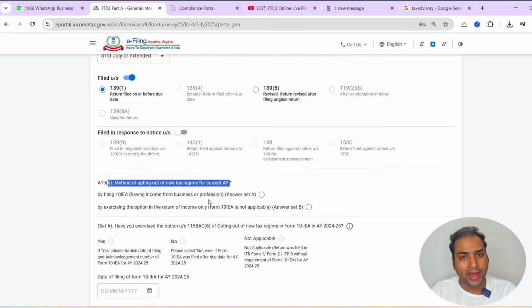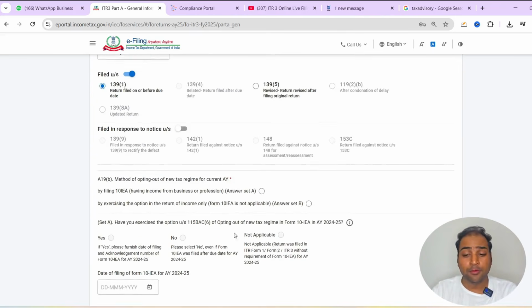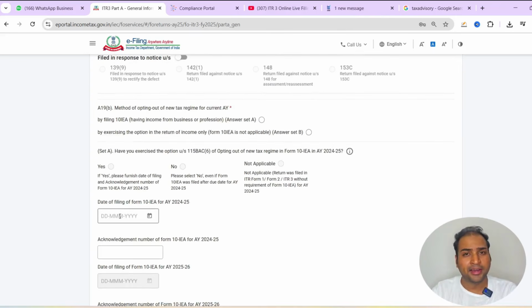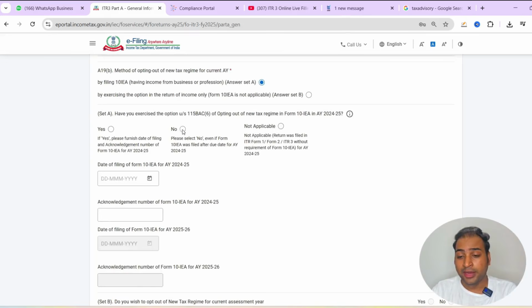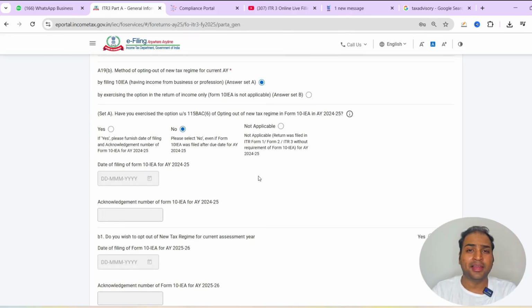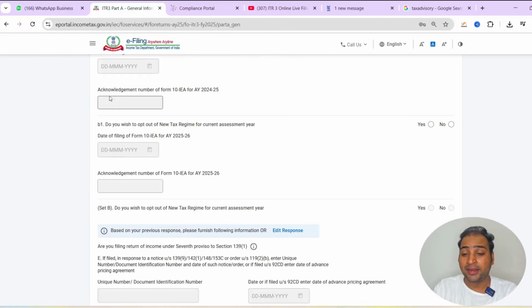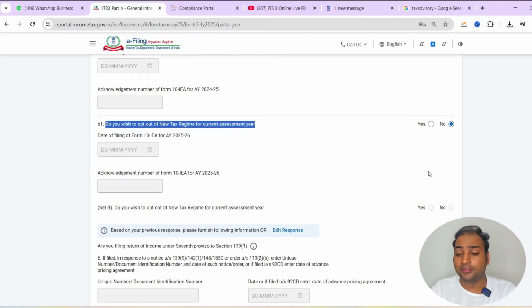But if you have opted out in the last assessment year to the old tax regime, then you have to mention the acknowledgement number and the date of filing of Form 10-IEA. So I will continue by selecting no, the reason being I selected the new tax regime in the previous assessment year as well, and in the current assessment year I will continue with the new tax regime.